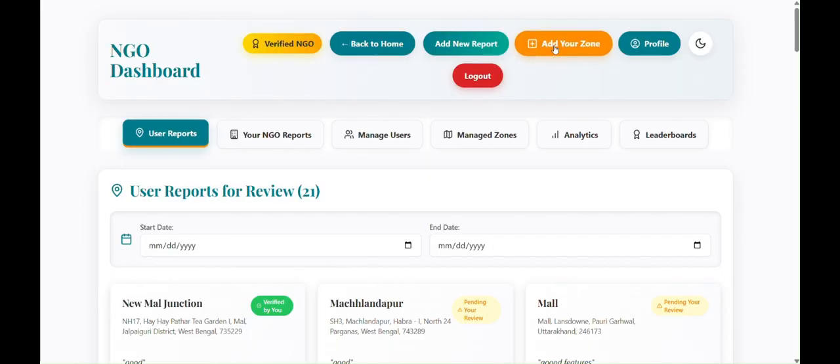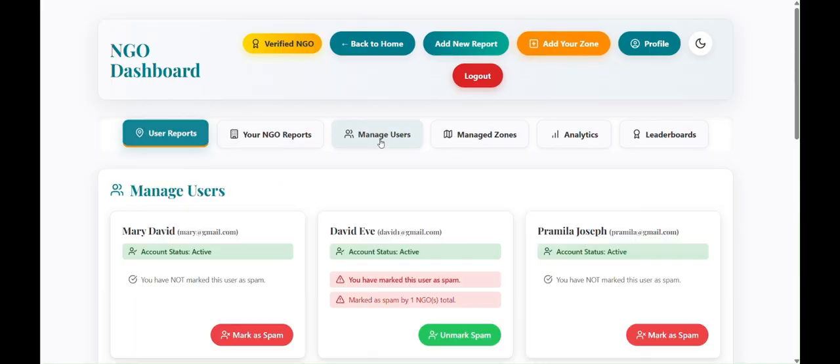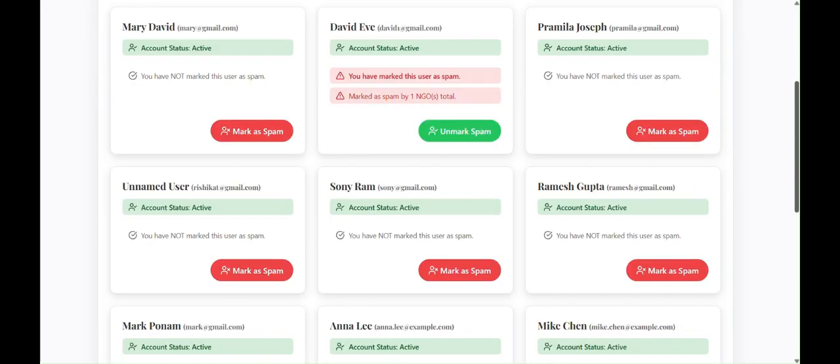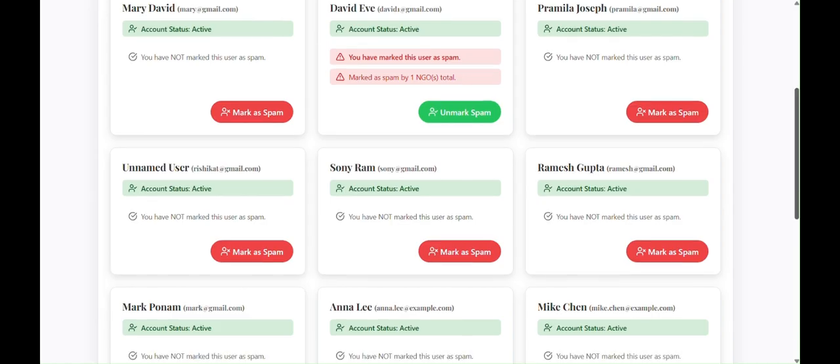This add your zone perspective is mainly introduced to mark a zone and add as many reports as possible in the same zone, get verified, and even get the best positions in the leaderboard. And here they can mark users as spam. If the same user gets spammed by 3 or more NGOs, he will be permanently blocked, and he can't log in again with the same email ID.